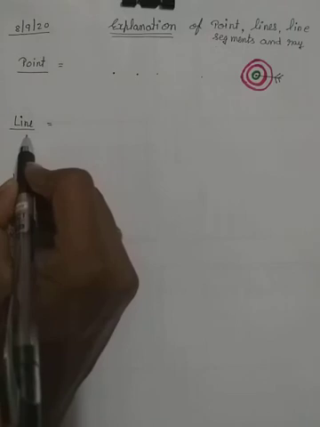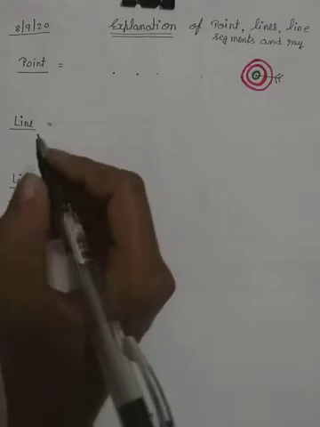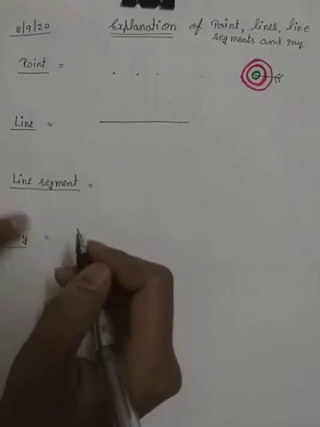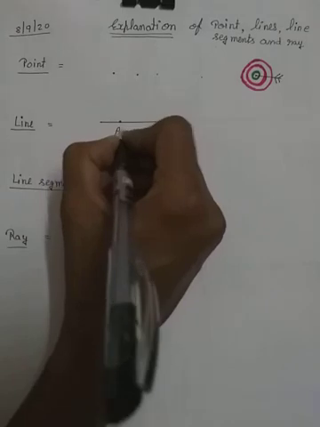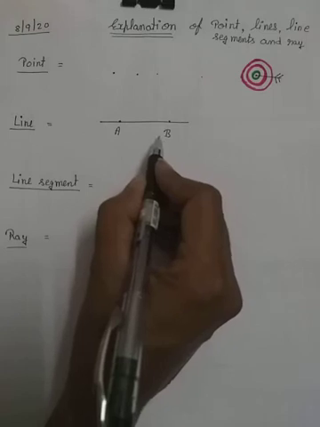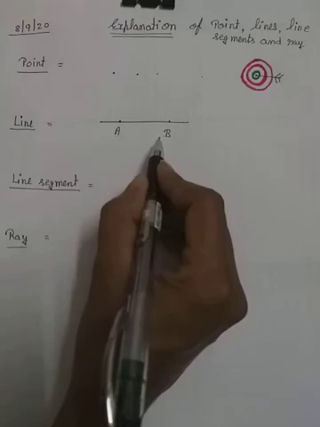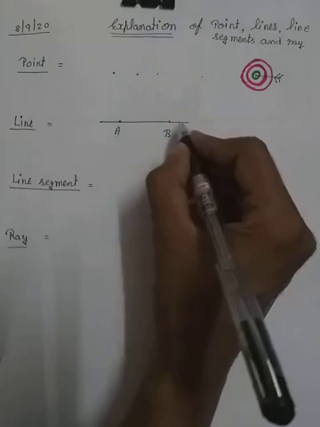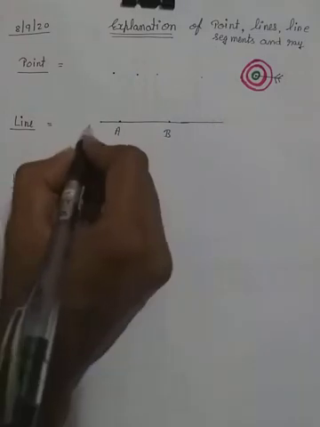Next we have line. If we draw a line, this one is a line, and in this line we have 2 points. Like we have A point and B point, but these are not end points. End point means in a line we can extend, बढ़ाना, like this, from both sides.